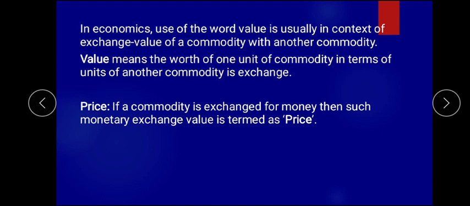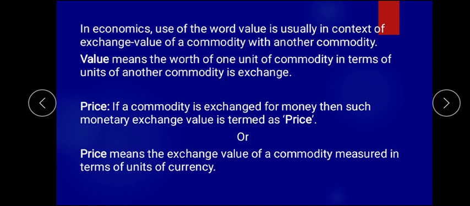But when you are purchasing it, because you find that the barter system has been removed and you find that money has been formed and that currencies and different monies have come up in the world, different and different countries follow different currencies, so that's why there is a price which came up. If you want to say in simple another terms, we can say price means exchange value of a commodity which is measured in terms of units of currency.